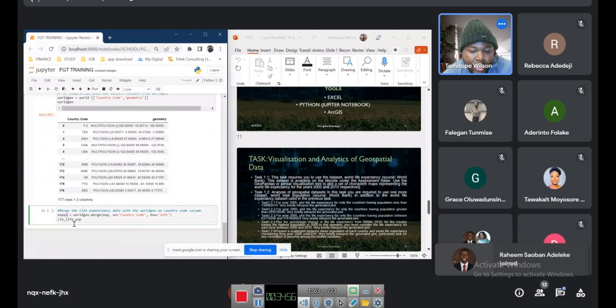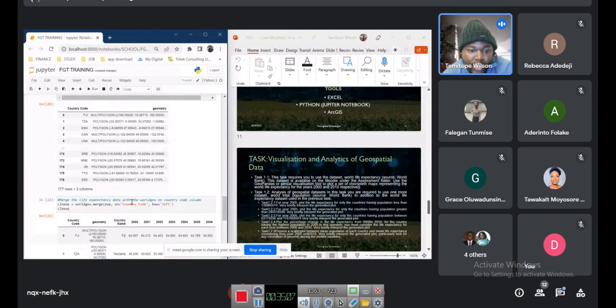Expectancy one, let's just say clean expectancy. After this one, we should be clean by now. So just use clean expectancy, and then let's run that.